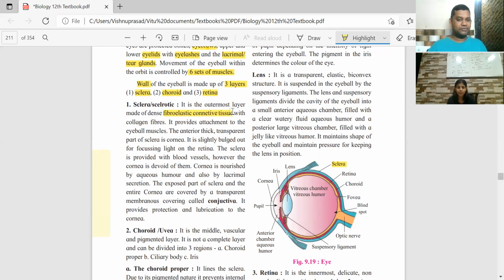It is fibroelastic connective tissue having collagen fibers. Remember, fibro, elastic fibers हैं, elasticity वाला property है, so that you can move the eyeball. Oh yes. Correct. And they are made up of fibers which contain the protein collagen.